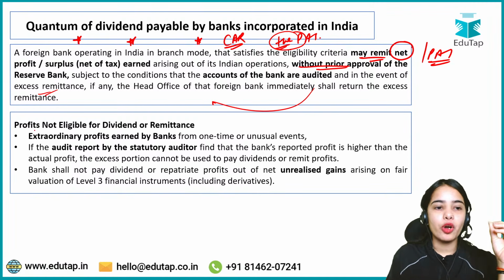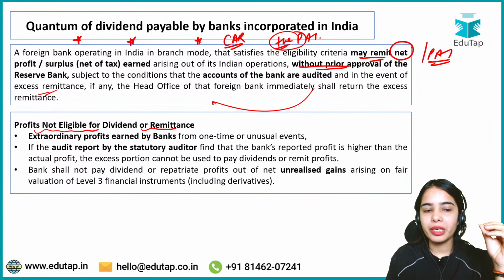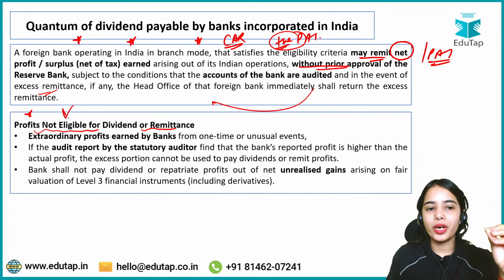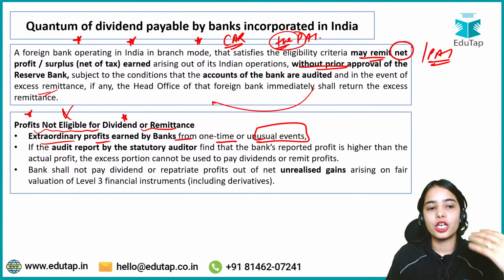Okay. Profits not eligible for dividend or remittance. So there are certain profits that are not eligible for dividend or remittance, that is extraordinary profit earned by banks from one time or unusual events. So that cannot be given in the form of dividend or remittance.